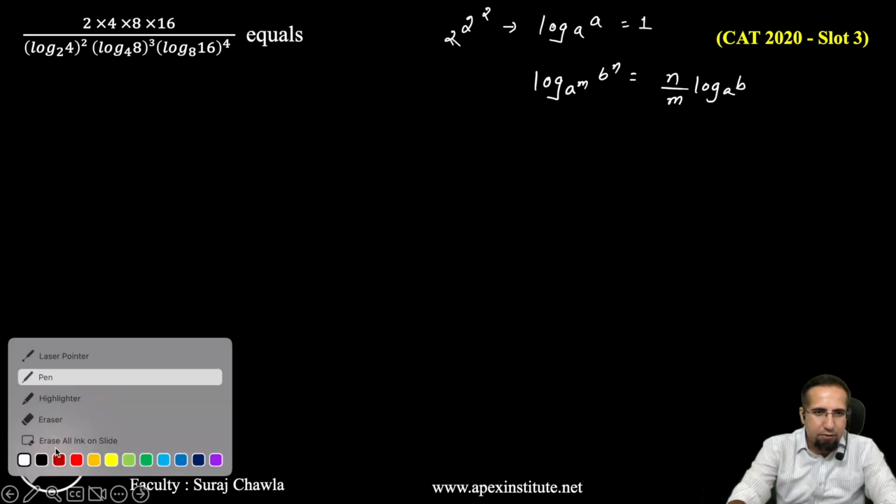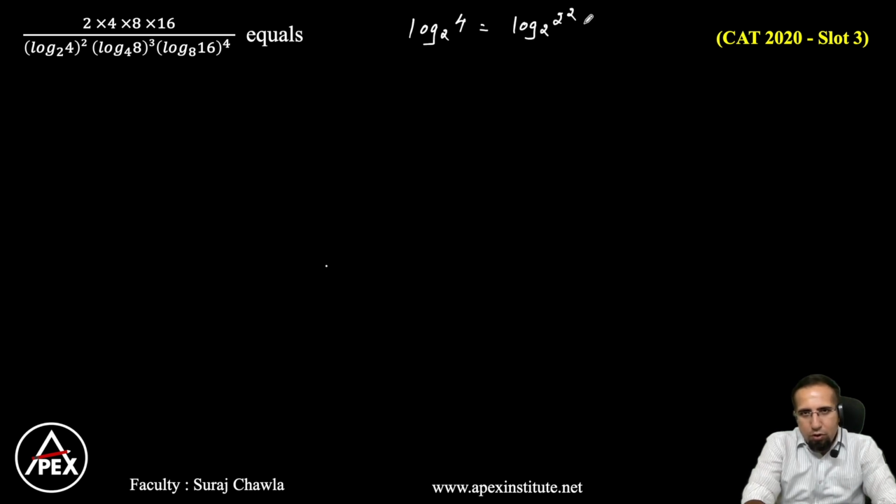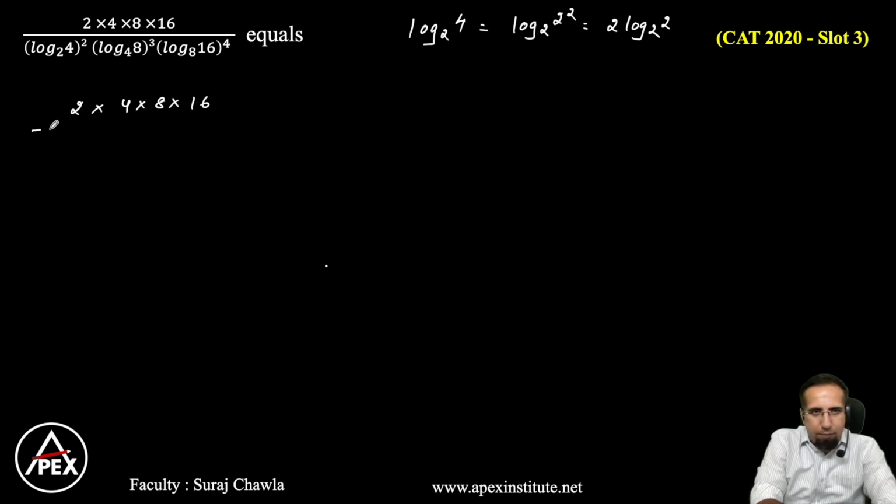So erasing this part, guys. Now let's try to understand this. So if I have log 4 base 2, I can write this as log 2 square base 2, and this can be written as 2 log 2 base 2. So 2 base 2 is 1, so that becomes 2. Okay, so let me write my numerator as 2 into 4 into 8 into 16. And my denominator, the first part log is eliminated, that becomes a 2 square multiplied with.